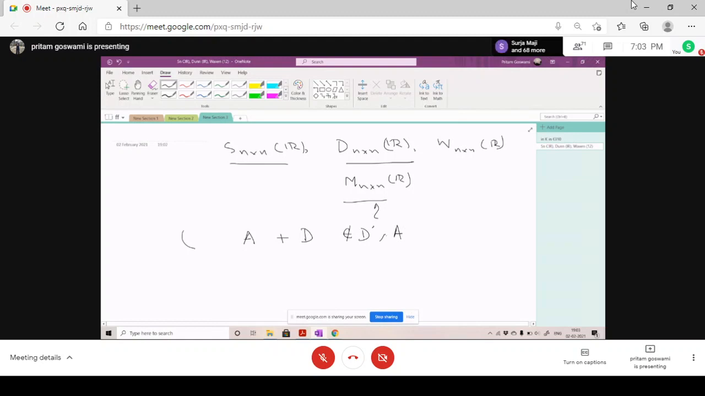No, it would belong to A, I guess. A plus D belongs to A, sorry. So I have to prove that this is not a vector space. Look here, 0 belongs to both of them. So 0 belongs to A plus D, A union D also, right?